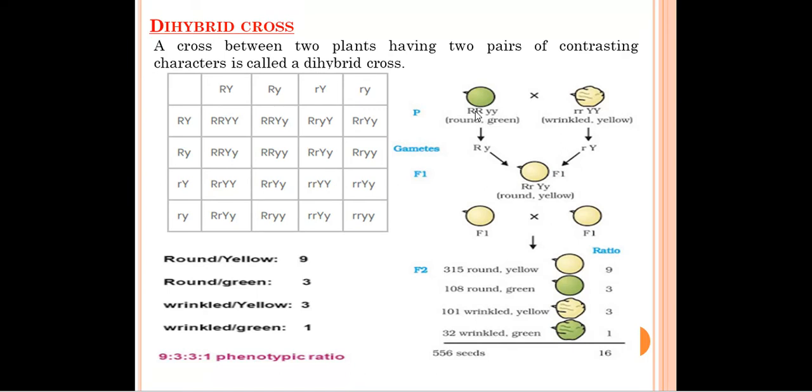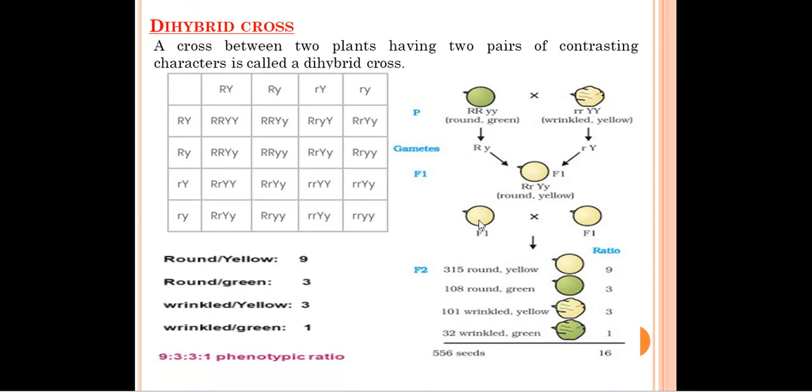So when gamete formation takes place, from RR only one R will come, and from YY only one Y will come. From this also, from small r only one small r will come, and from small y only one small y will come. So in the F1 generation we have a total of 8 combinations. In this one, 4 characters are present: 1, 2, 3, 4. All the seeds will be of round and yellow color, because R is the dominant trait over there. So R will express itself, so it will be round in shape, and yellow color is the dominant color. All the seeds present in the F1 generation will be of yellow color.